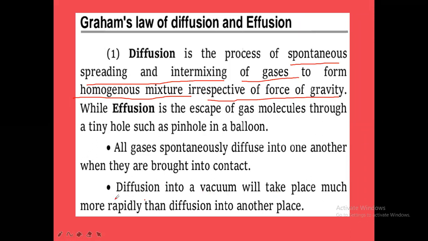So why is the speed of diffusion of gas more in vacuum? In vacuum, there is no opposition by other molecules, because in vacuum there is no medium, no gas molecules, no liquid molecules, no solid molecules. So there is no opposition to the diffusion process. That's why diffusion into a vacuum will take place much more rapidly than diffusion into another medium. Is the concept clear here? So it is about diffusion into vacuum and diffusion into another medium.